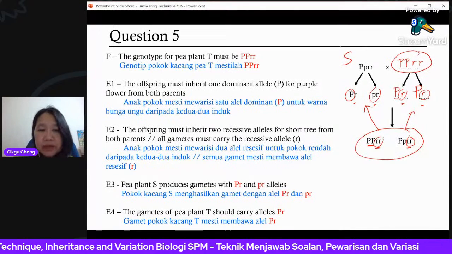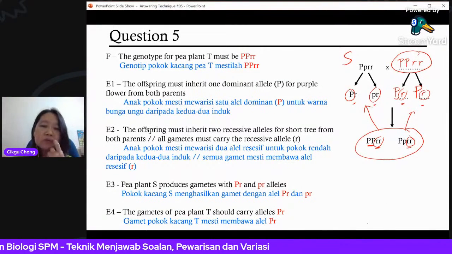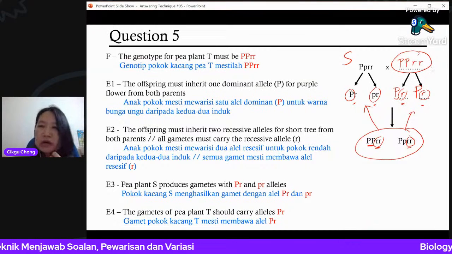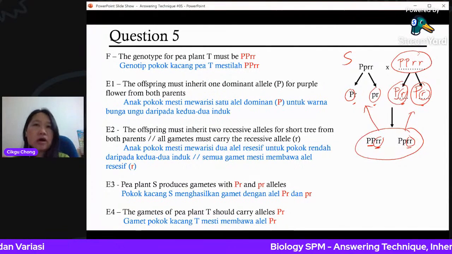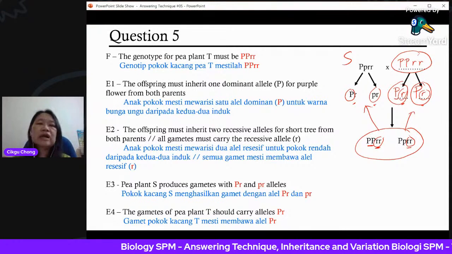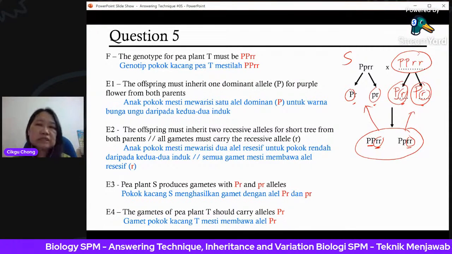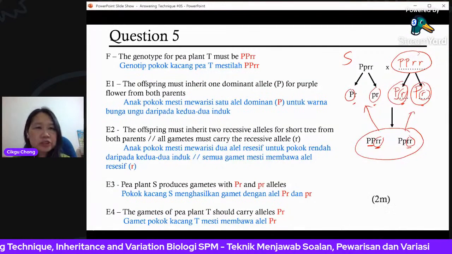So the last one is the gametes of P plant T must carry PR. So it must be PR only, capital P, small r. I know that this is one of the difficult questions when they ask you to look at the possibility of the genotype of the parent. Okay, let's go to the last question.